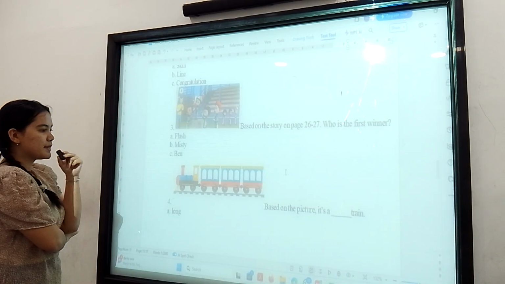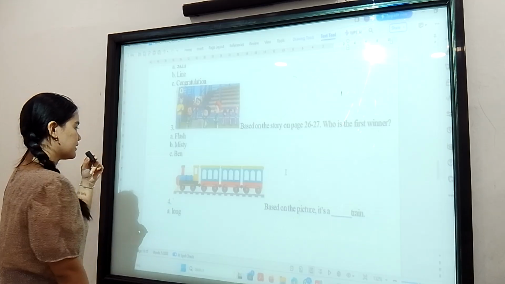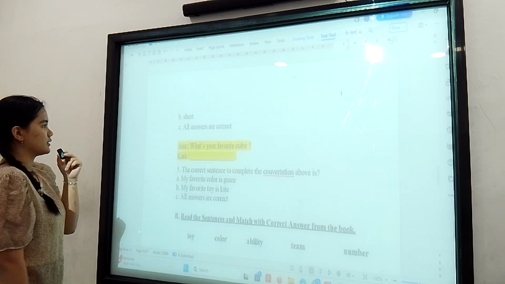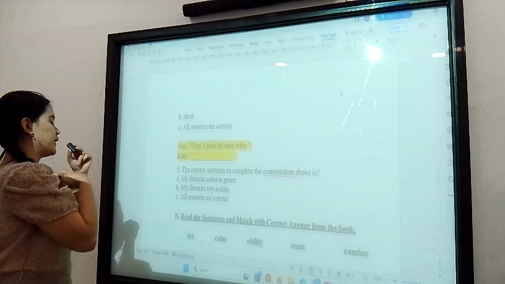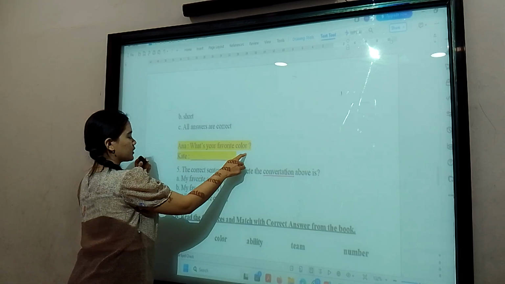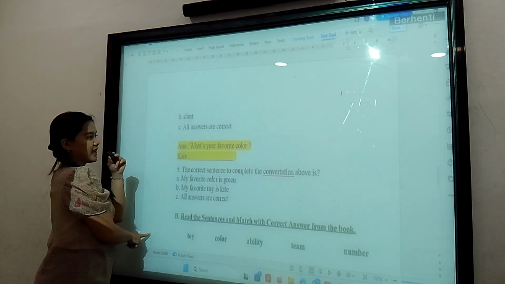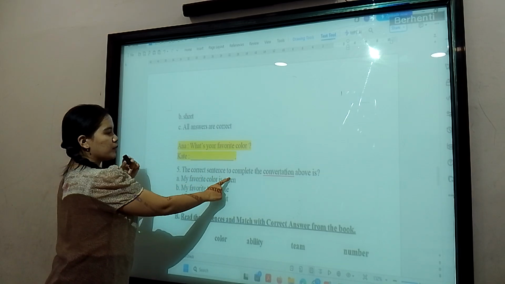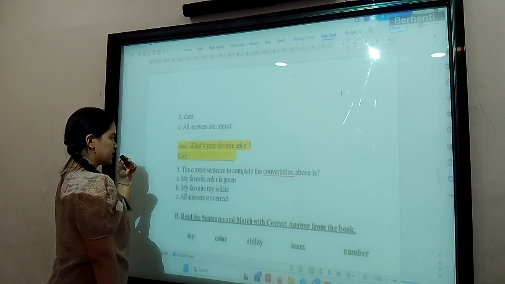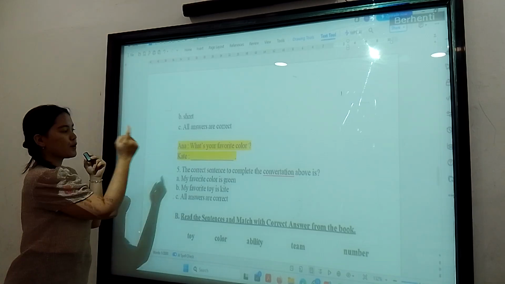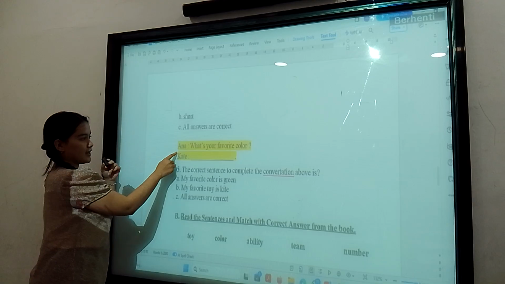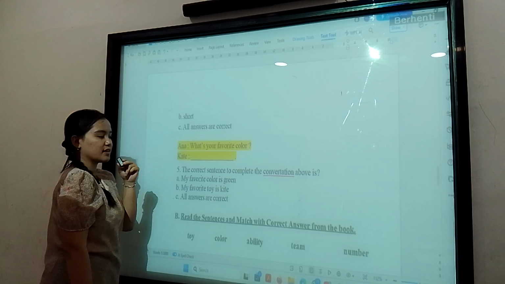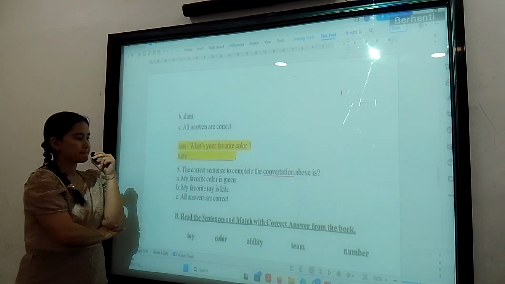Number 4, based on the picture, it's a long train. In here, first of all, we can see the conversation first. Anna said, "What's your favorite color?" And then Kate, the correct sentence to complete the conversation above is, what do you think about the correct answer based on what Anna said? What's your favorite color? So the answer is A. My favorite color is green.